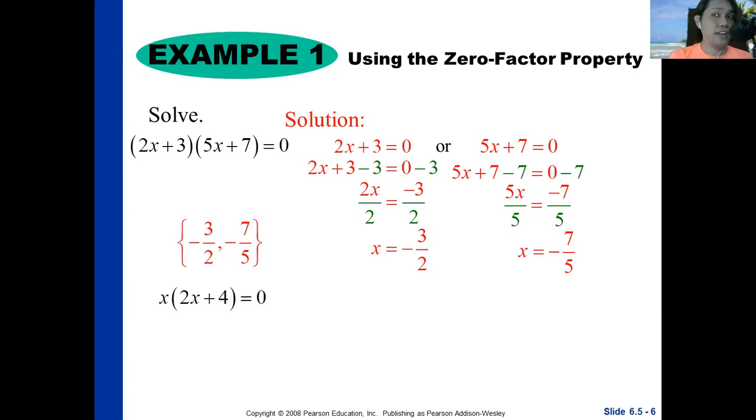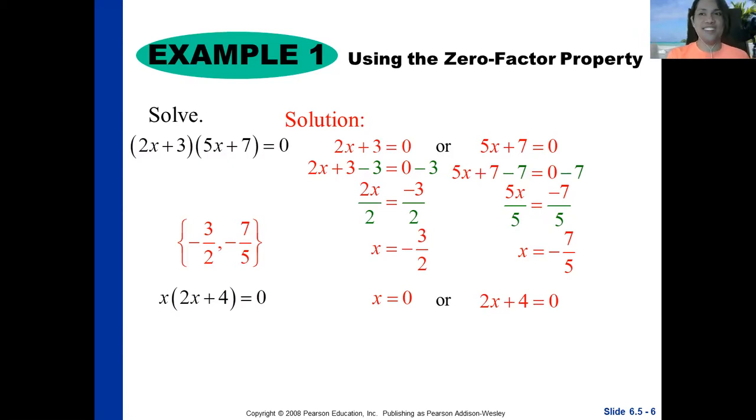So let's do the other example below. x times 2x plus 4 is equal to 0. So let's apply the zero factor property. Are you ready? I hope you are solving with me. And we have it there. x is equal to 0 and 2x plus 4 is equal to 0. So we don't need to solve x is equal to 0 because it's obvious that x is 0. One of the roots or one of the solutions of the given equation is equal to 0. And next we will solve 2x plus 4 is equal to 0.